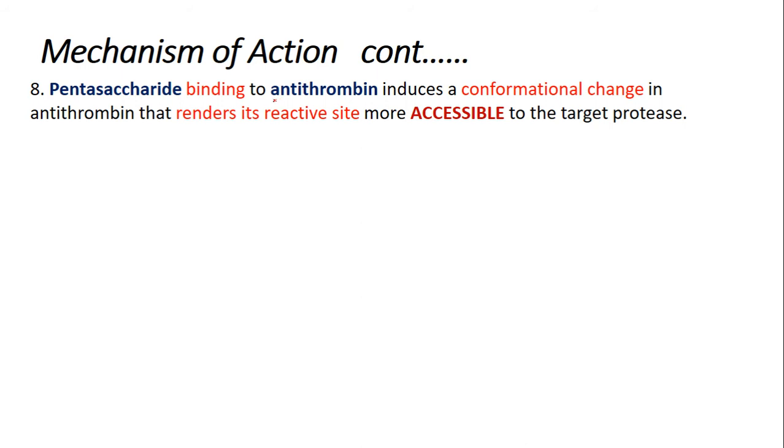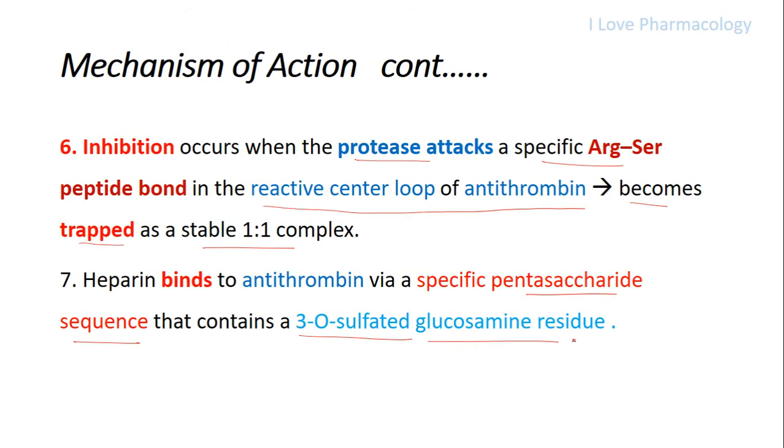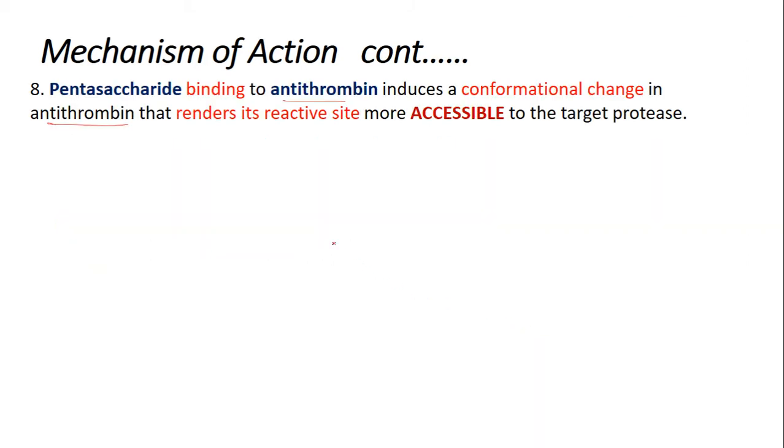Once the pentasaccharide binding has occurred, there will be a conformational change in the antithrombin, which renders its active site more accessible to the target proteases, giving more access to the reactive site responsible for protease targeting.